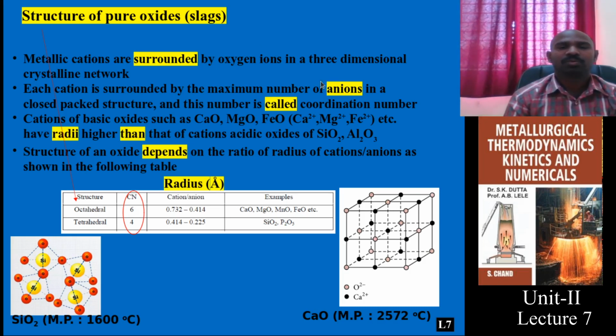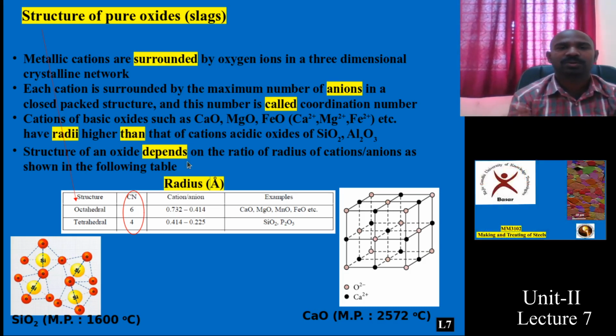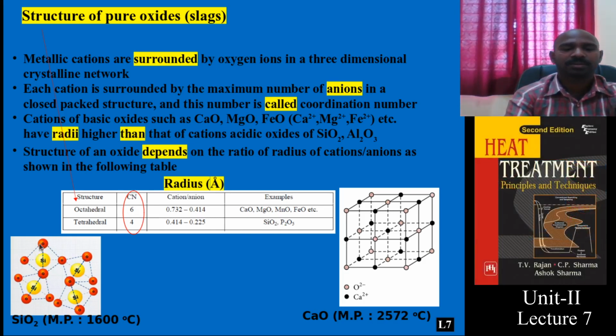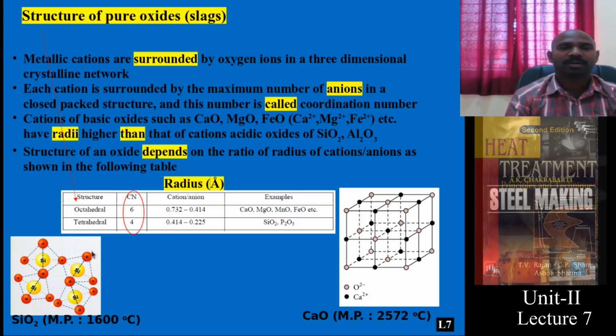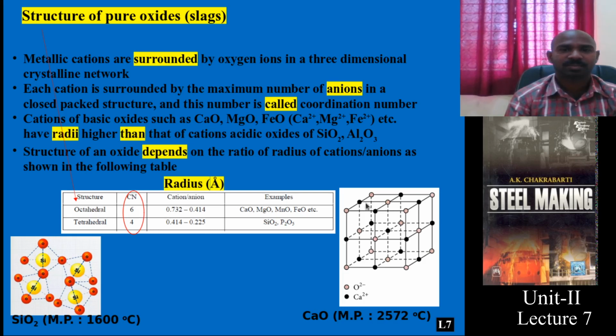Based on this arrangement of ions, for example, this is the structure for SiO2. A silicon atom is surrounded by 4 oxygen ions. It looks like the structure of a tetrahedron and the coordination number is 4. Coming to CaO, this is the structure of CaO.